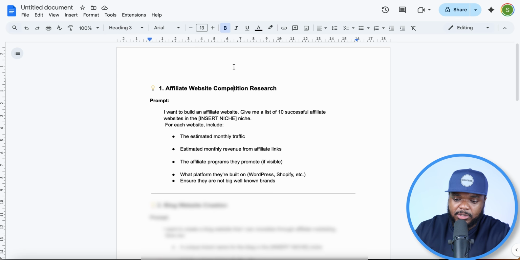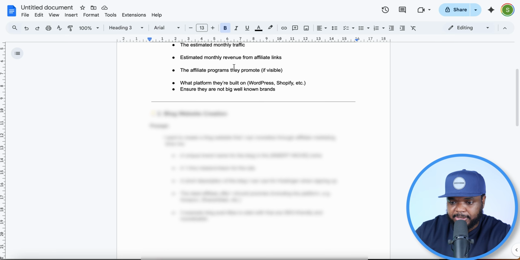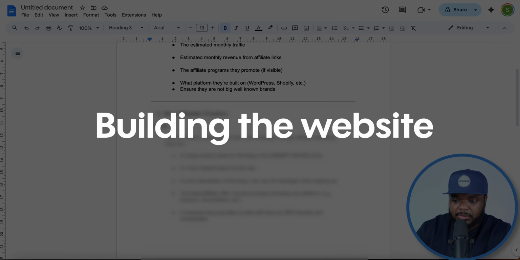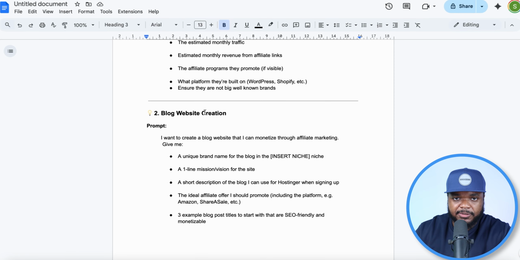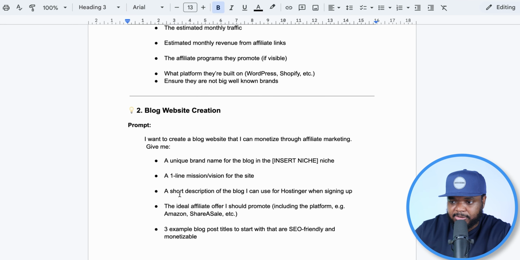And this actually now brings me on to the second genius way of being able to use ChatGPT, which is actually when it comes to building the website. You're going to be able to use it using a specific strategy, and I'm going to walk you through it quickly right now.